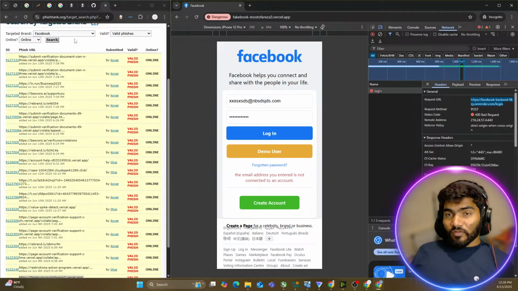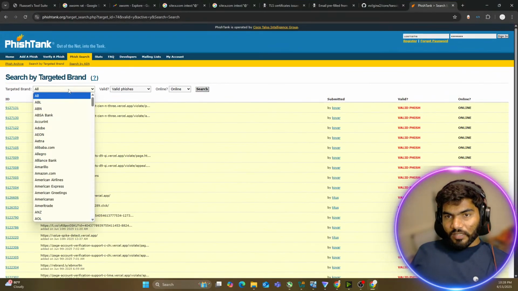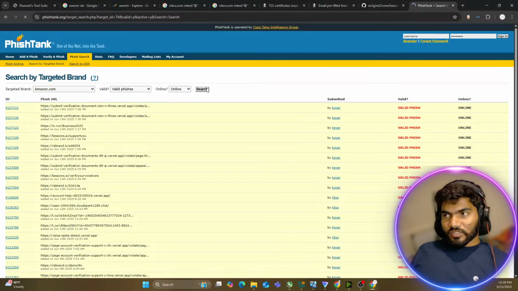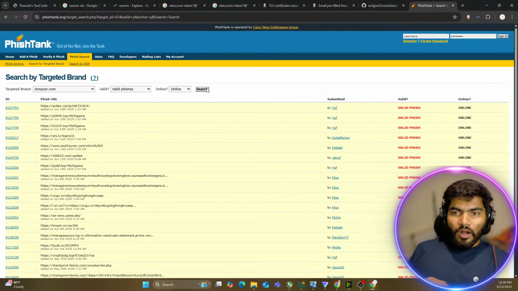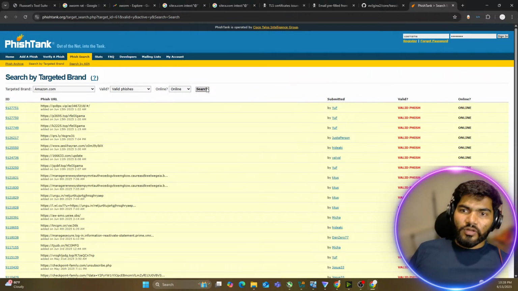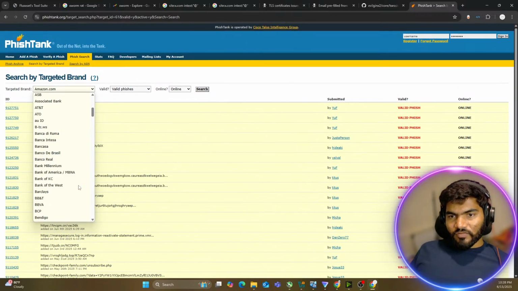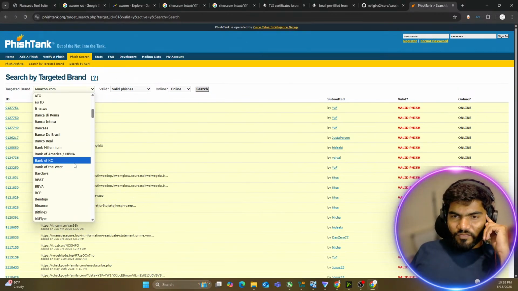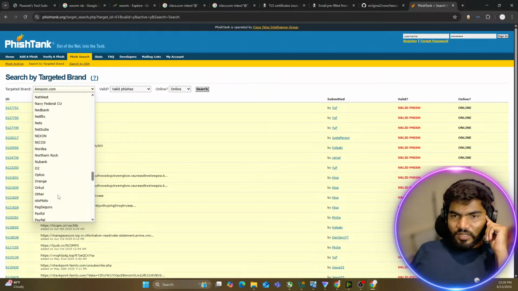You can go here and you will find phishing links for almost every single popular website. Here you can type A and you will find Amazon. Okay, this is only for educational purposes, to analyze the existing links in the market so that you come to know how a phishing link looks like, so that you can protect yourself. Can you see there are some Amazon links also available. If you go here, then there is American Express, Bank of KC, then I don't know what these names are. eBay is also there, then MasterCard is also there, and there are a lot of things.